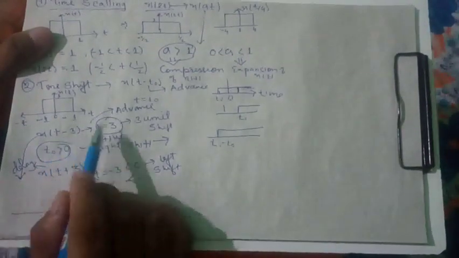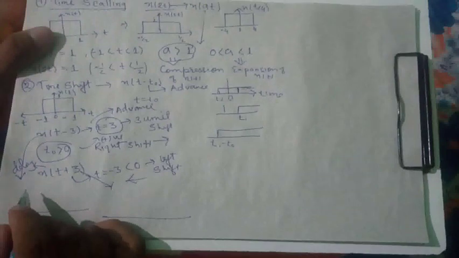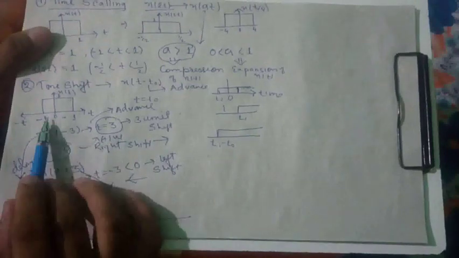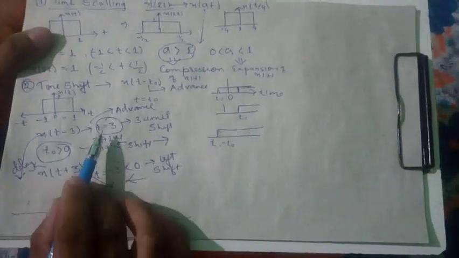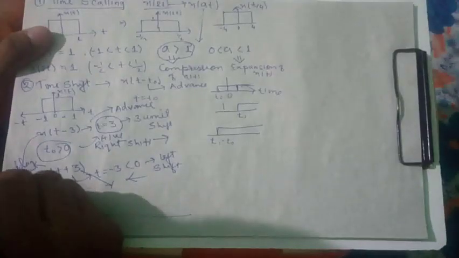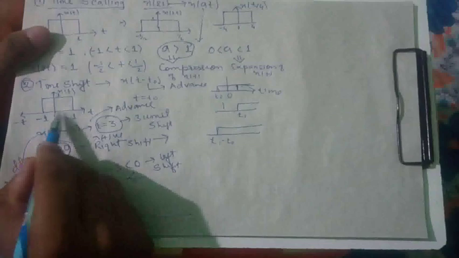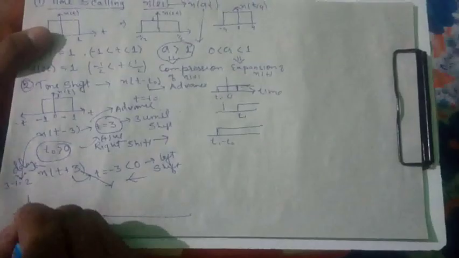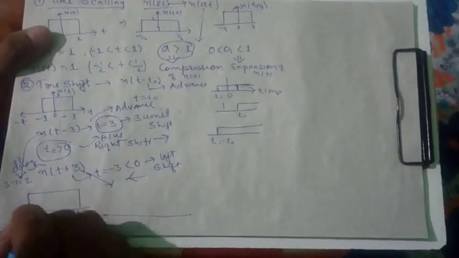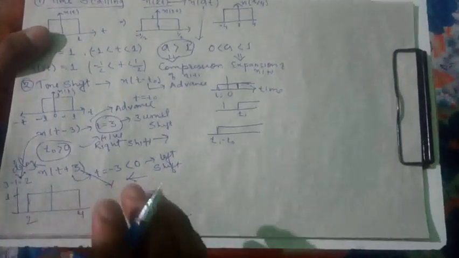Now see, it is shifted by 3 units to the right. Right means this side. So -1 plus 3 is 2, and 3 minus 1 is equal to 2 units. Here this is 1 unit, 2 units, 3 units. It means from 2 to 4. This is our shifting. Okay.